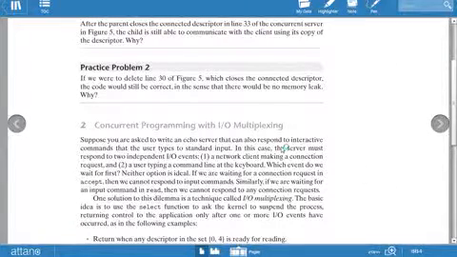Now let's start with the next topic, concurrent programming with input-output multiplexing. Till now we have covered how to perform concurrent programming with processes. That is, more than one process is there and there is concurrent programming among these processes. Now the next approach is how to use concurrent programming with input-output multiplexing.